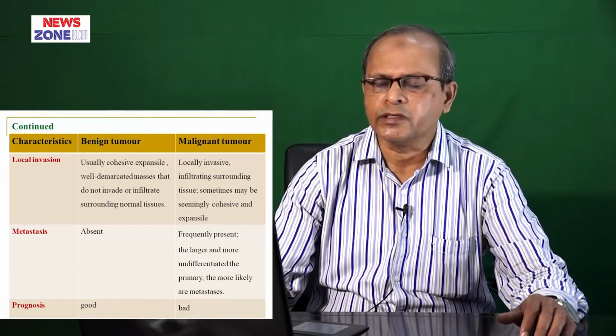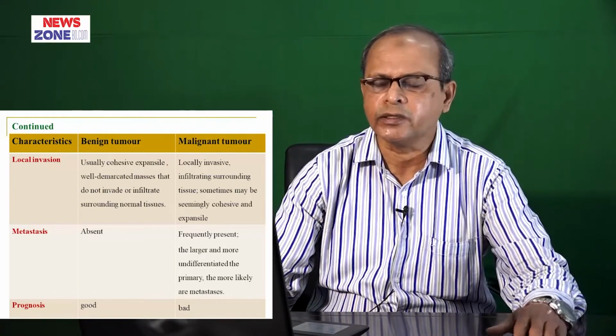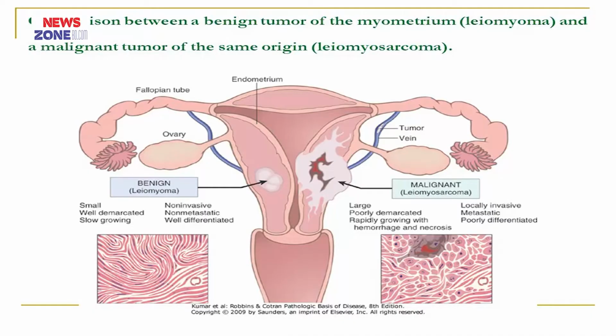And prognosis. If we consider prognosis, in case of benign tumor it is good, in case of malignant tumor this is bad. If we can see these figures, you can see there is the uterus. In the uterus, we can see the left hand side and the right hand side. On the left hand side, there is a benign tumor which is known as leiomyoma, but on the right hand side, there is what is known as leiomyosarcoma. We can see here benign tumor leiomyoma is remaining localized, but leiomyosarcoma usually invades the surrounding structures.